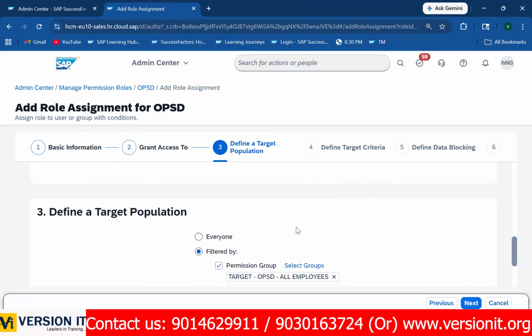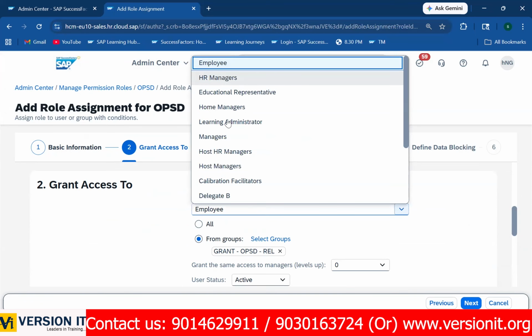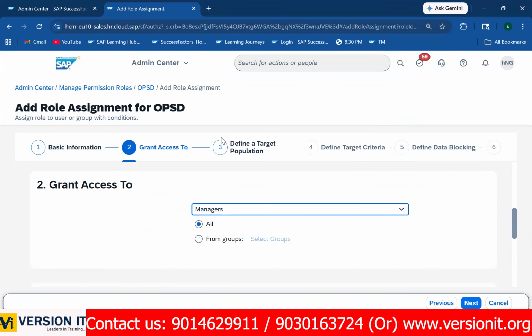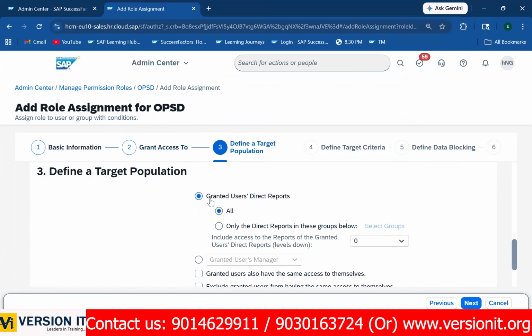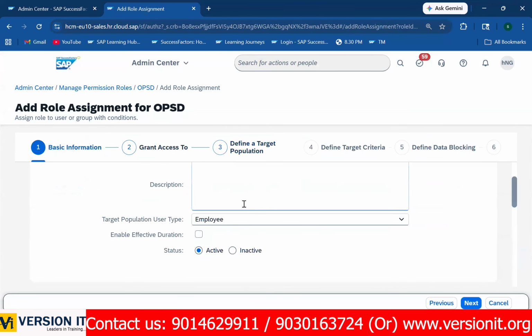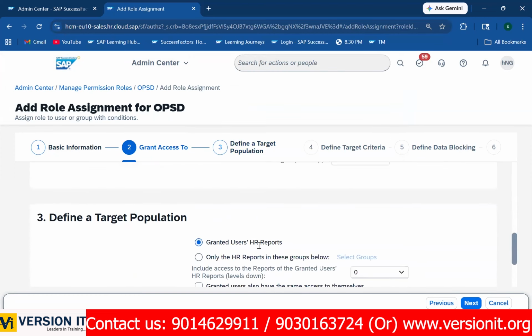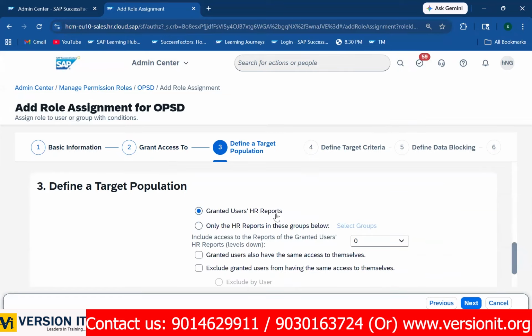The entire game is here, Balaji. Let's say, for example, if it is direct reporting manager, see here, managers. Automatically, your target population will come: grant users' direct reports. That means all subordinates. If it is HR manager, look at here, HR managers. Automatically, all direct reporting managers to that HR, all direct reportees to that HR.